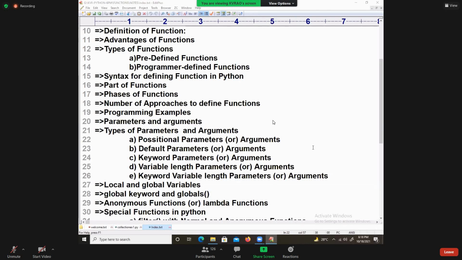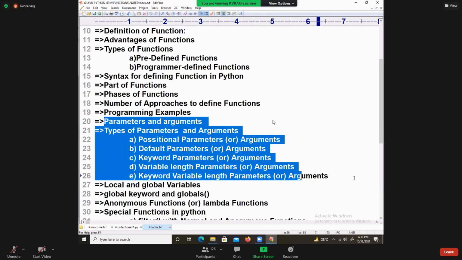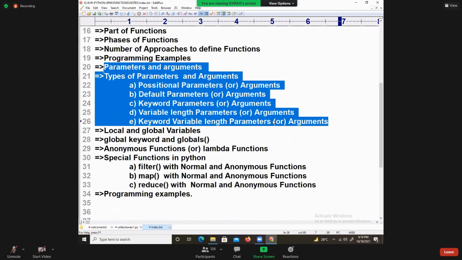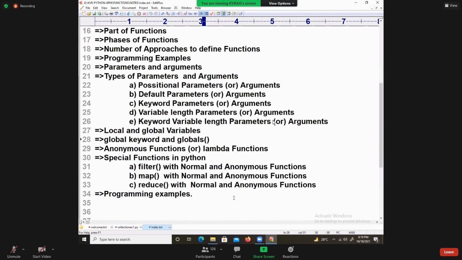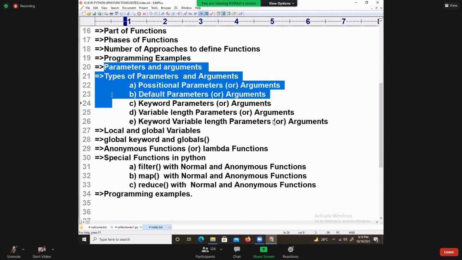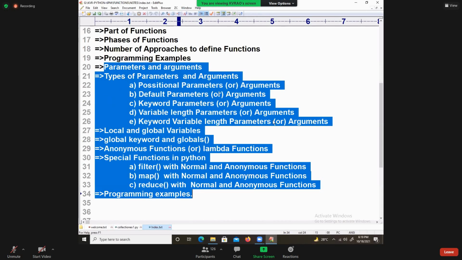Parameters and arguments. Today we are going to start the most important discussion. From here onwards we are entering into the advanced part of the functions. Parameters and arguments we are going to discuss.